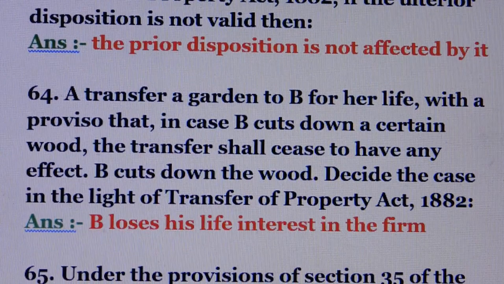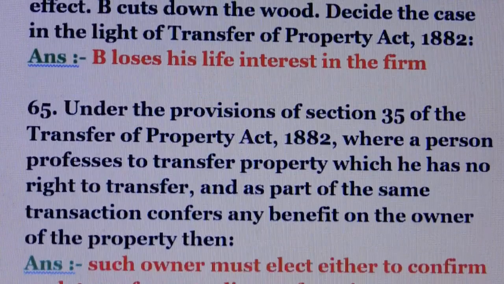Question number 64. A transfers a garden to B for her life with a proviso that in case B cuts down a certain wood, the transfer shall cease to have any effect. B cuts down the wood. Decide the case in the light of the Transfer of Property Act. Answer is B loses his life interest in the farm.